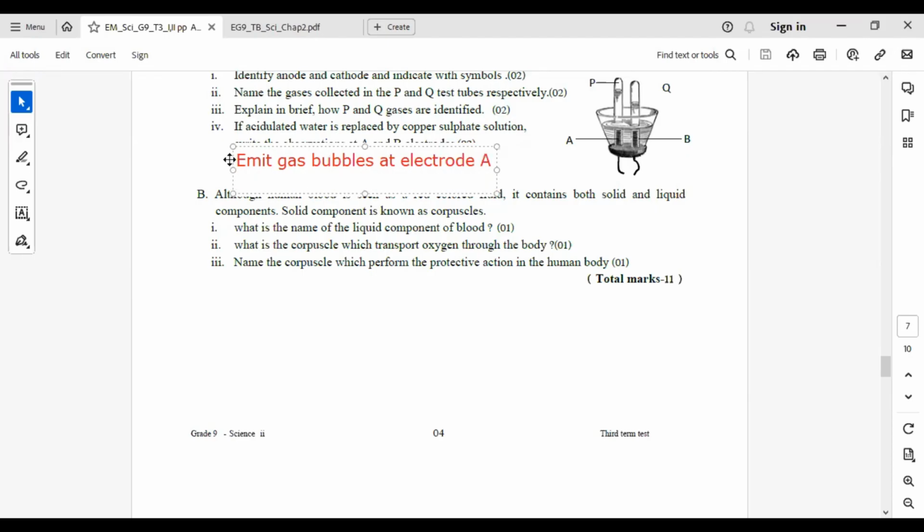The immersed part of the B electrode turns reddish brown.